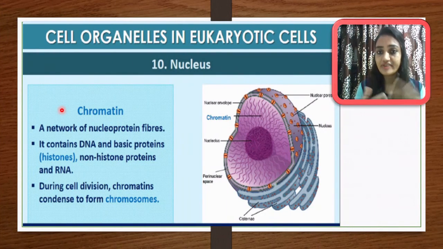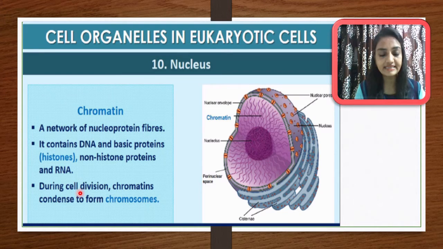Now let me go through the next component of the nucleus, and that is chromatin, a network of nucleoprotein fibers. What is chromatin? It is a nucleoprotein, meaning nucleic acid plus protein together are called nucleoprotein fibers. So chromatin is mainly made up of nucleic acid and protein. It contains DNA and basic proteins, which are mostly histone proteins, and non-histone proteins, and also RNA. DNA means deoxyribonucleic acid, and RNA means ribonucleic acid. So this is the composition of chromatin.